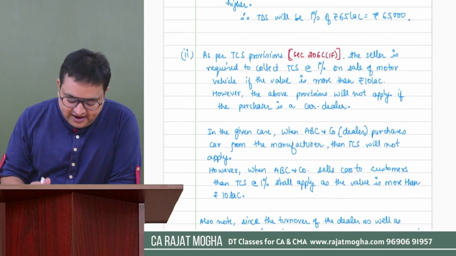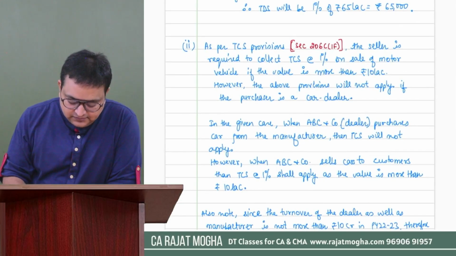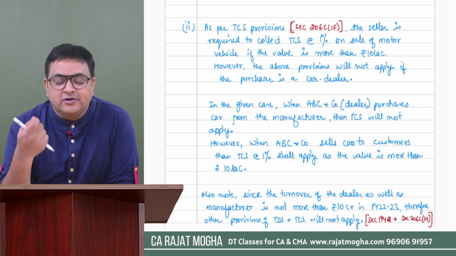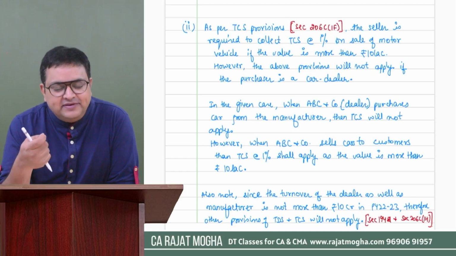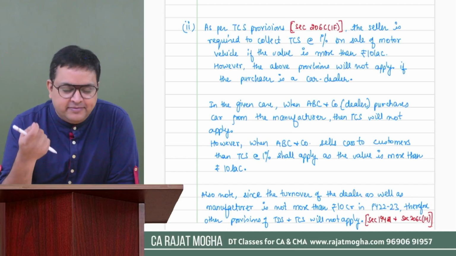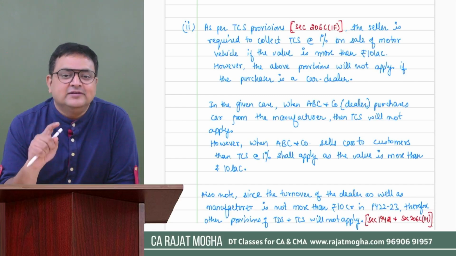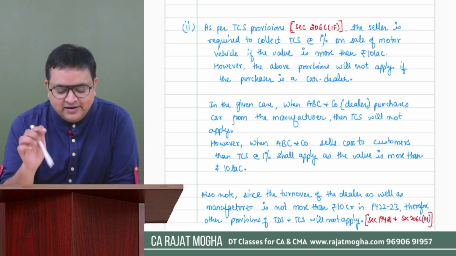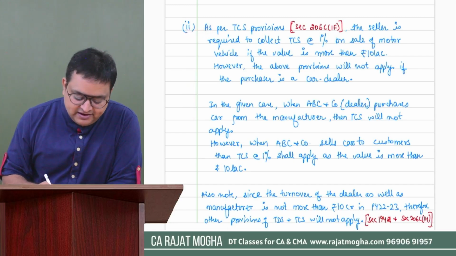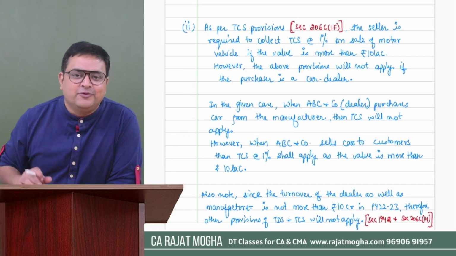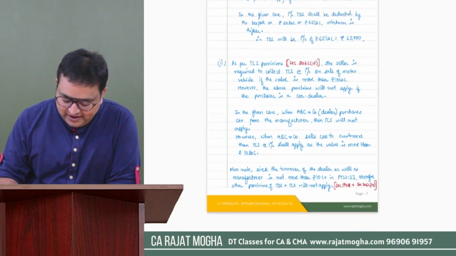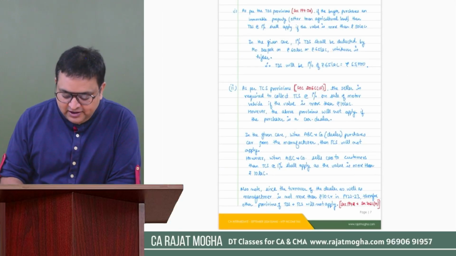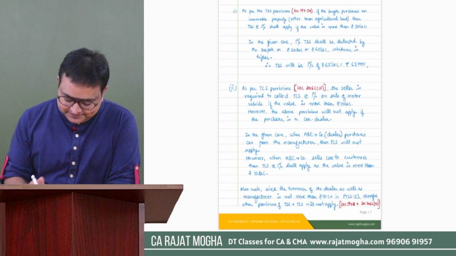Similarly, in the same way, we have answered the second one: as per the TCS provision, if the seller is selling a motor vehicle which is more than 10 lakh rupees, then 1% TCS would be applicable. However, this provision would not apply in case the manufacturer is selling to the dealers, right? First, you give the provision and then relate your question with this provision. This is how you will be answering your question. I'll also share this file in the description so that you can refer to it as well.